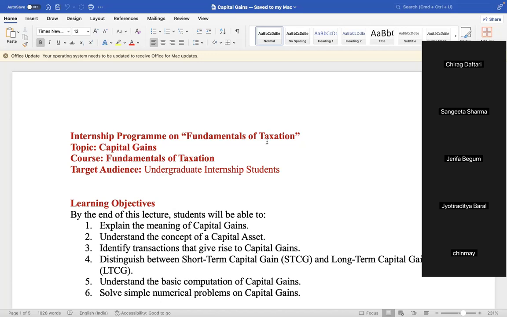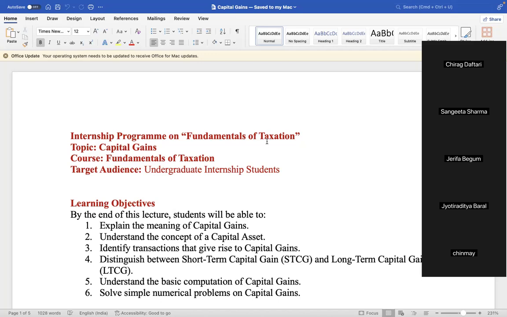All of you know 5 heads of income. Quickly tell me the 5 heads of income. Income from salary, income from profession and business, income from capital gain, income from other sources. So 5 heads of income, but today I'll be concentrating on the capital gains only.